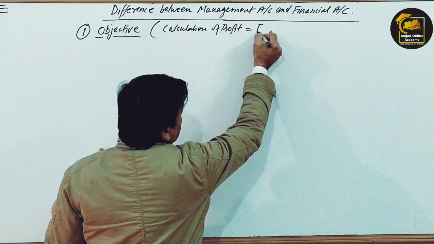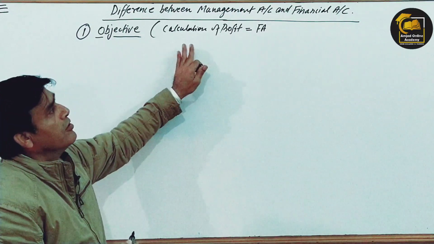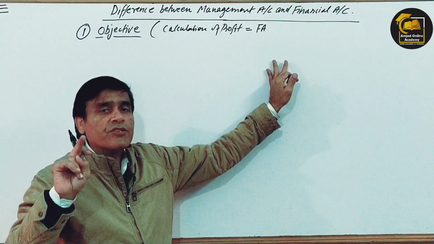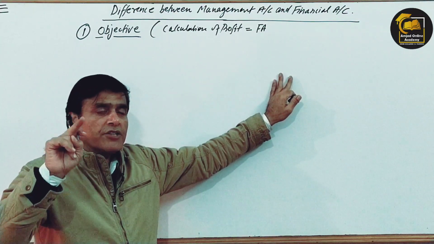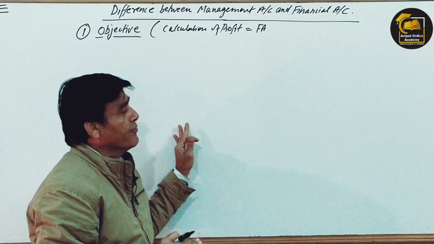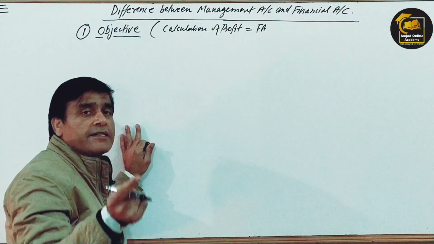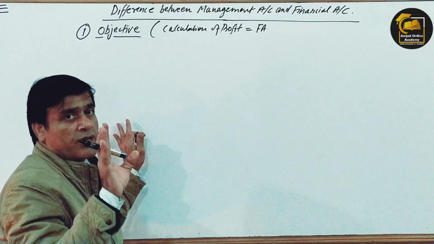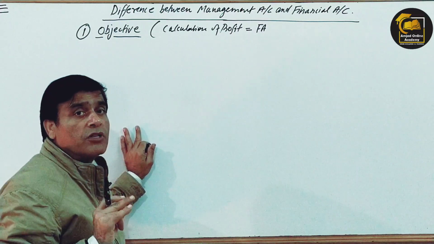From whose point of view? From the point of view of financial accounting, calculation of profit. It means the main objective of financial accounting is the calculation of profit. Financial accounting mainly focuses on calculating the profit, whereas, if we see the minute difference, however the ultimate goal of both is just to focus on the profit, that is another matter, but we are talking about the calculation.